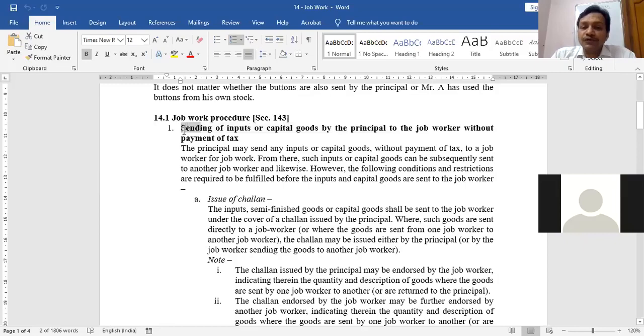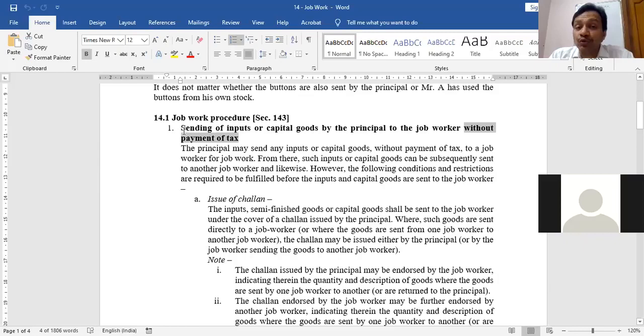Now sending of inputs or capital goods by the principal to the job worker, and what is necessary to know, without payment of tax. It is allowed. Otherwise normally it is not allowed. Whenever any supply happens, the supplier has to pay the tax. But in this exceptional case, when the supplier is supplying jeans to the job worker to stitch buttons, jeans can be supplied without paying tax.